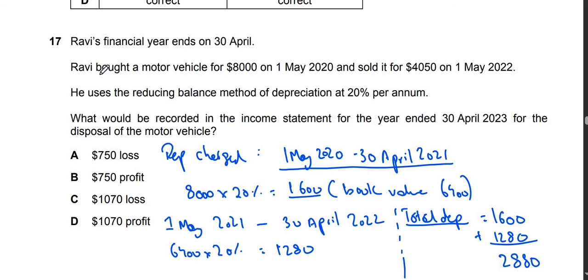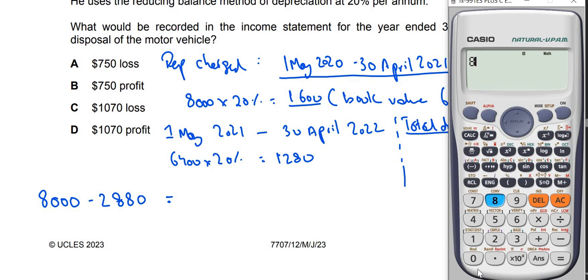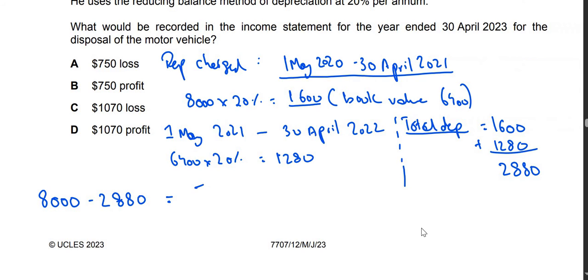So now we have to calculate if we made a profit or loss. So look, 8,000 was the cost of the asset, depreciation is 2880. Let me calculate this for you. 8,000 minus 2880, I get 5120. So this is the book value of the asset, but I sold the asset for how much?